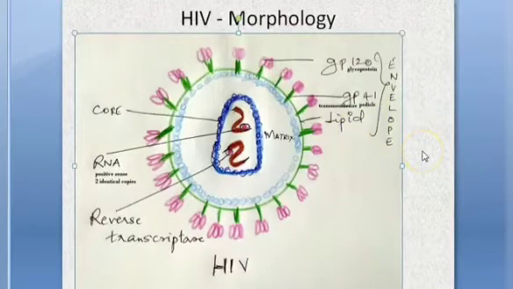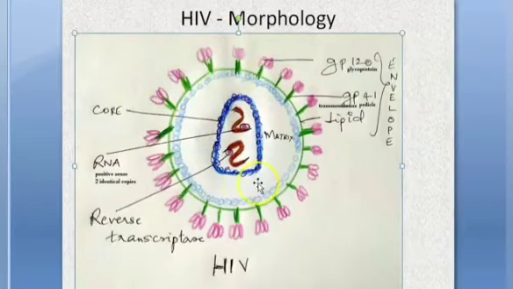Morphology, you have to draw this diagram in the exam, this beautiful circle. So let's revise the morphology once. This is the GP protein, and this is also GP protein, this green and pink. And they form the glycoproteins which are attached to this lipid envelope. Together they constitute the envelope, okay. This GP41 is also called the transmembrane peptide. This GP120 is actually helping in the invasion, binding to the host CD4 cells and all that.